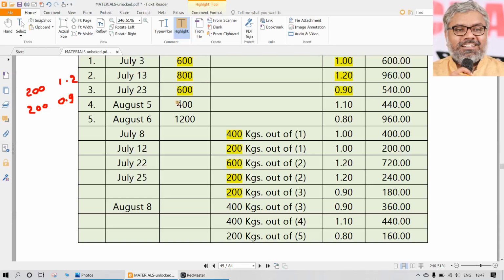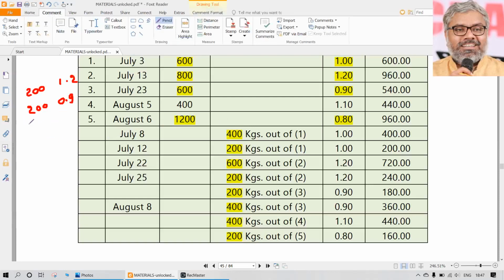That is still there. Another purchase happened on August 5th and another purchase happened on August 6th. So now on August 8th there is an issue. How much is the issue? The August 8th issue is this much total. 400 plus 400 plus 200 means 1000 kgs are issued on August 8th. All of them will be valued at 0.8. So out of 1200, if 1000 are issued, how many will still be there at the end of the month, or at the end of this period, whatever we are preparing the stores ledger for? Another 200 kgs will be there at the price of 0.8. So that is one more material which is still in the stock.